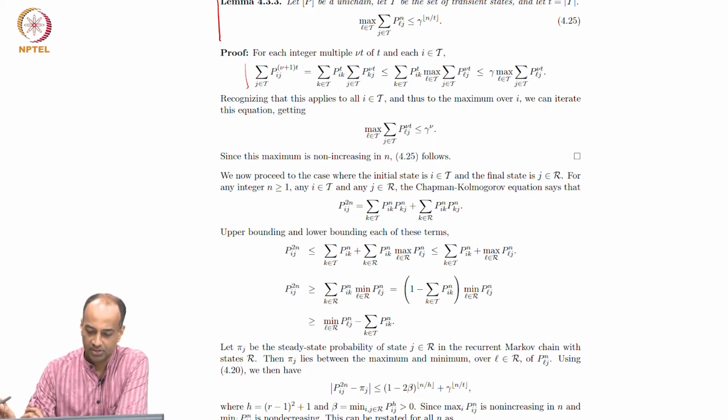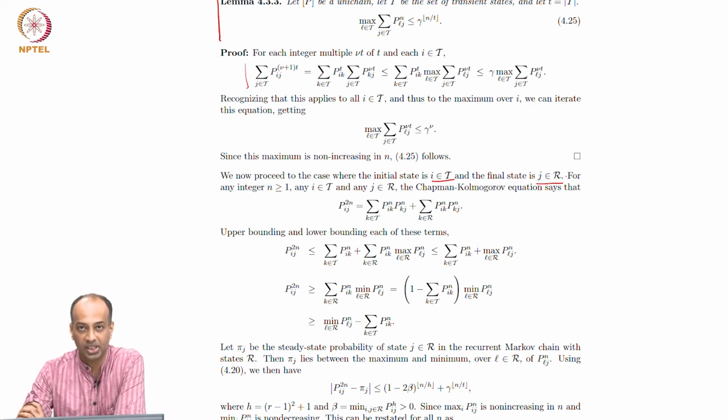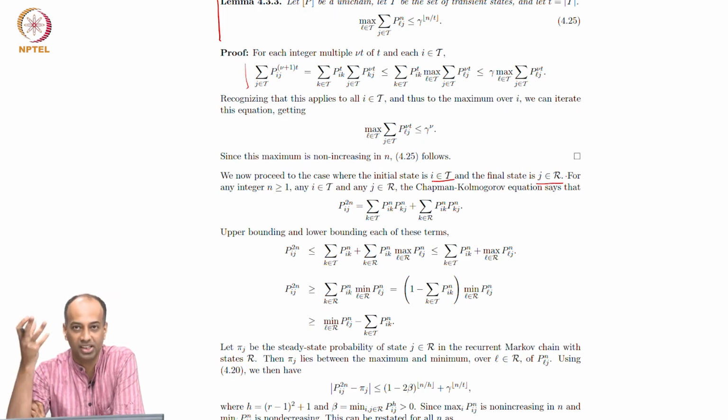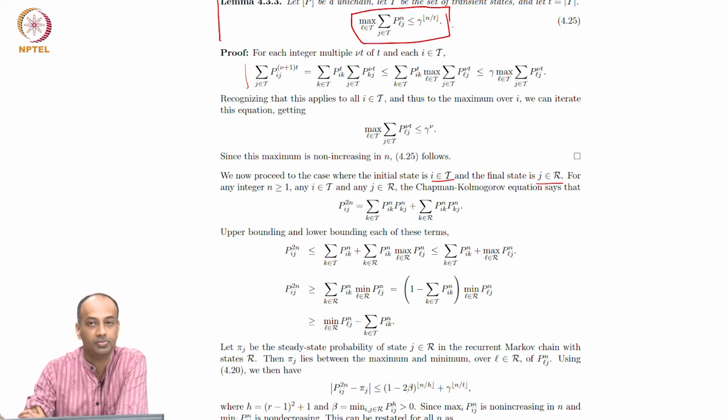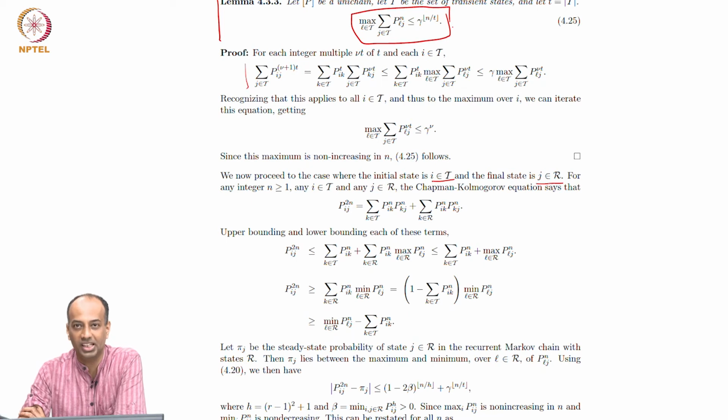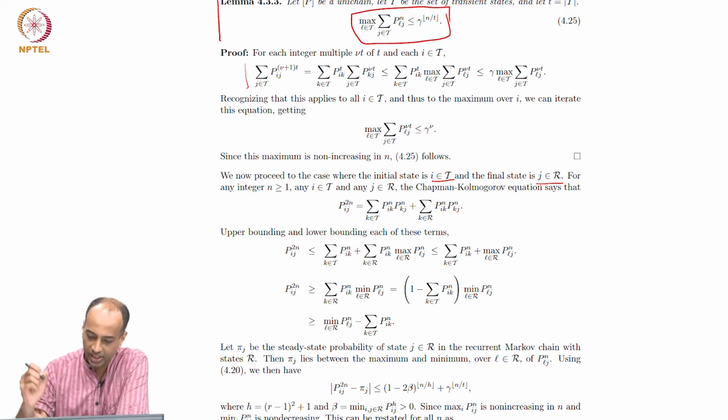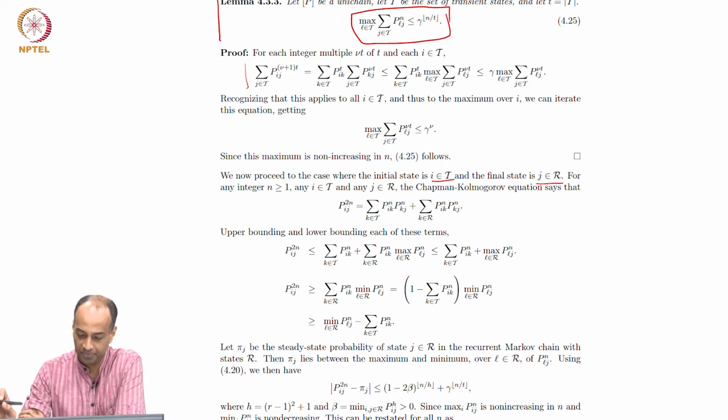Next, you proceed to the case where the initial state is some transient state i, and then you go to some recurrent state j, which is in R, which is recurrent. What you have shown in the previous lemma is that the probability of still being transient after a large number n of steps goes down exponentially fast. So there is overwhelmingly high probability of being in a recurrent state once you start in a transient state.